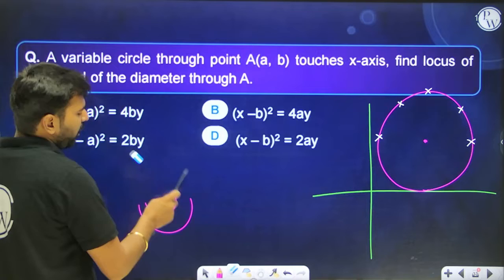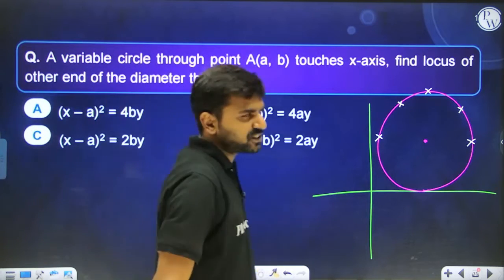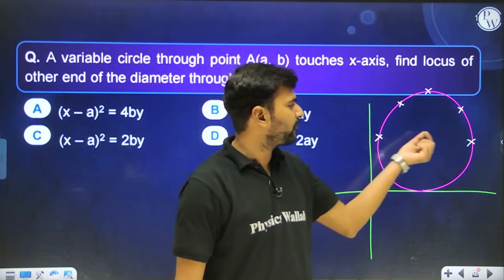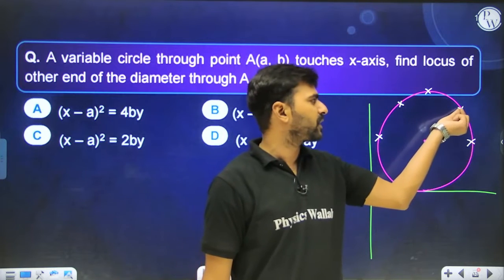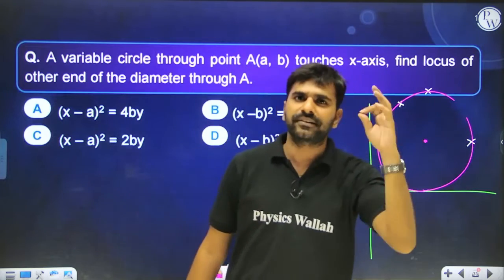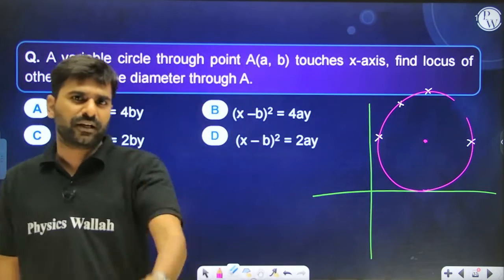So over here, (a, b) is given to me. Passing through that point, infinite circles can be drawn. For one circle, (a, b) will be over here, for another circle, (a, b) will be over here, and like that. Yes, everyone, do you agree with me on this or not? I hope you can understand this much.